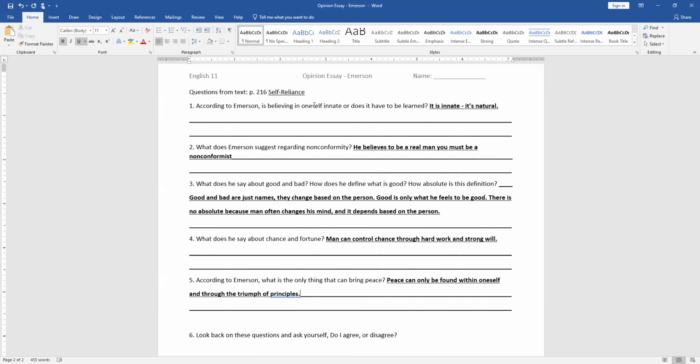That maybe their decisions had a lot more to do with their luck or their situation in life. So you could absolutely argue that that's something that you would agree with. But then again, look at it in a bigger picture, based on not just what we have, but the blurb on page 215 about Ralph Waldo Emerson, as well as the introduction for section 8, where it talks about transcendentalism.